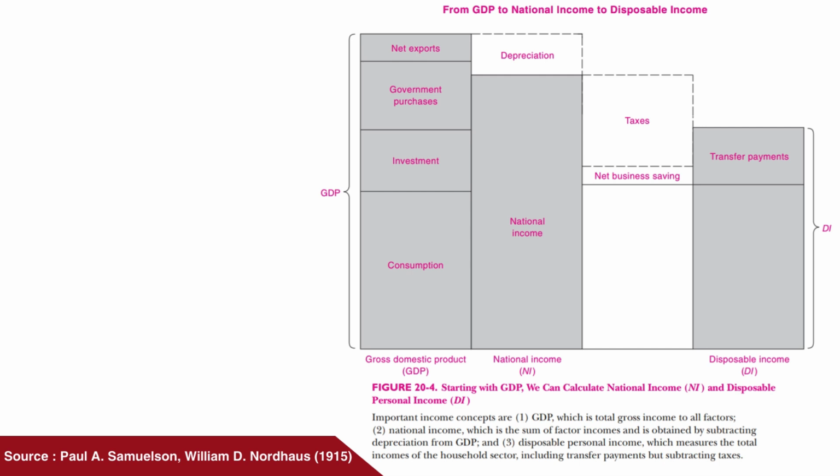And lastly, we can see the chart about GDP to national income to disposable income. Starting with GDP, we can also calculate national income and disposable income.